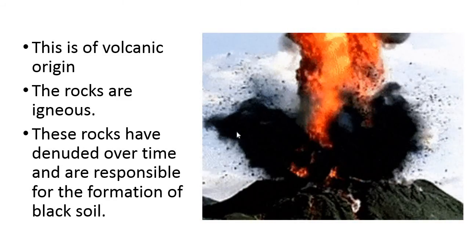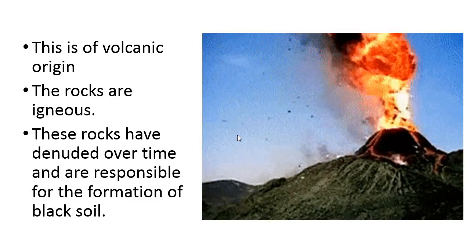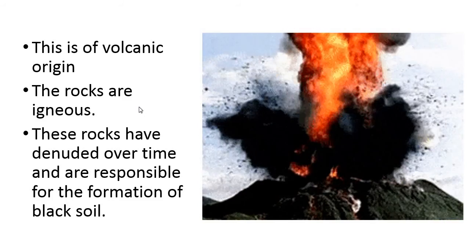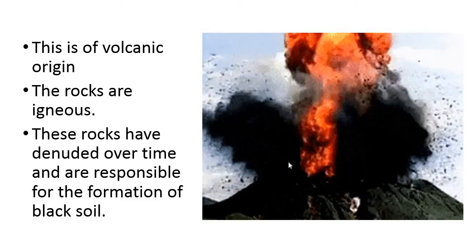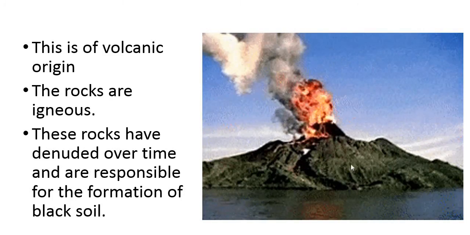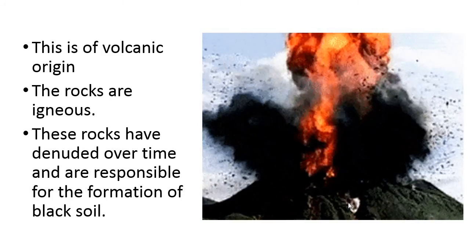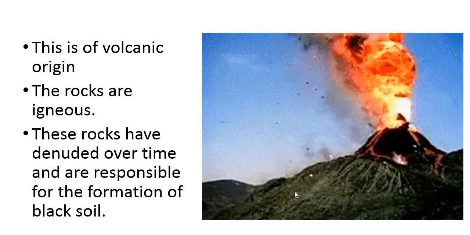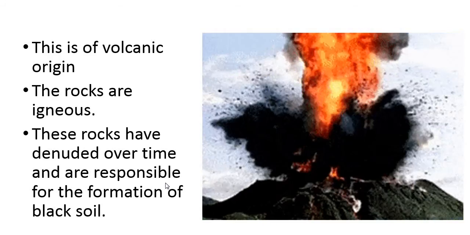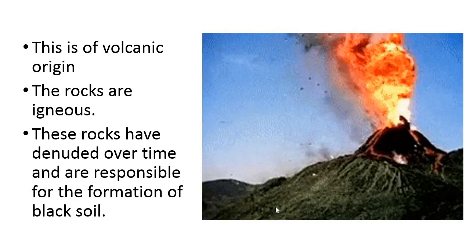The rocks found here are igneous rocks, which come from the volcano. When they come out on the surface of the earth, they cool down and become solid, and these rocks are called igneous rock. When these rocks are denuded, meaning erosion and weathering take place over time, they are responsible for the formation of black soil.